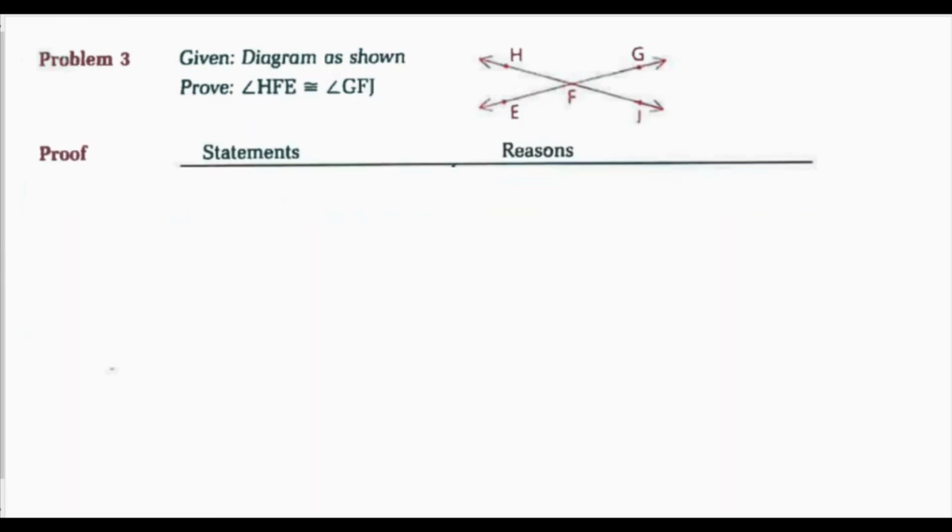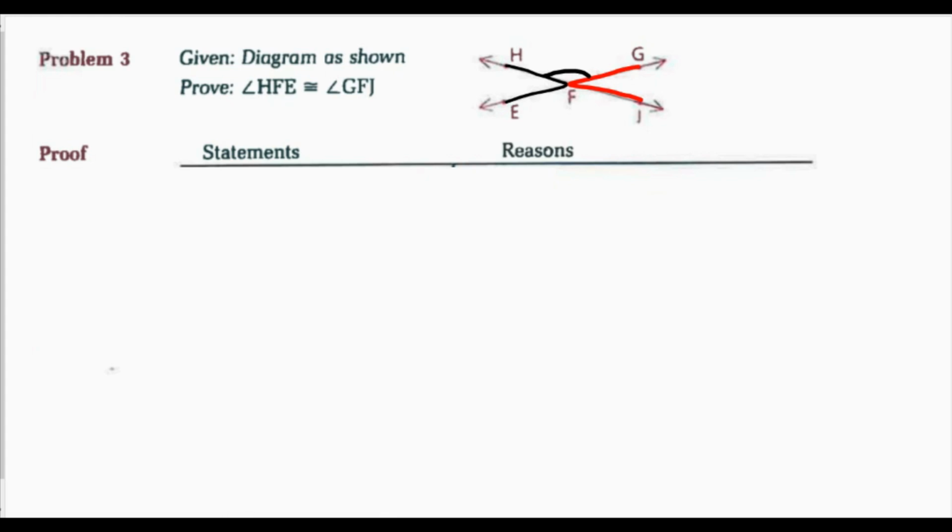Looking at problem 3, I'm given the diagram as shown. I want to prove that angle HFE is congruent to angle GFJ. So I want to show that this angle is congruent to this angle. Now, if I notice, both of those angles are supplementary to angle HFG. So if I show that EFH is supplementary to HFG and JFG is supplementary to HFG, they are going to be congruent because if two angles are supplementary to the same angle, then the angles are congruent.